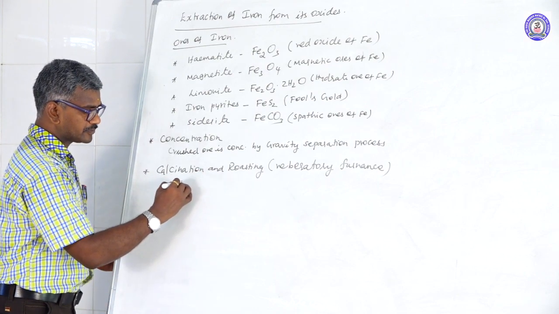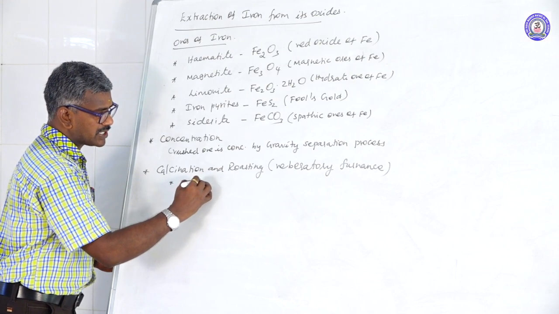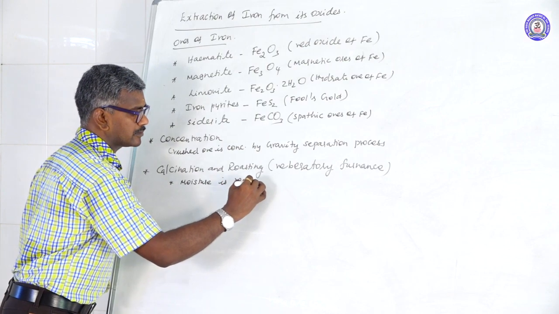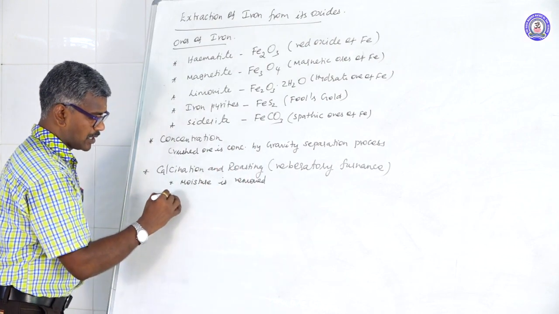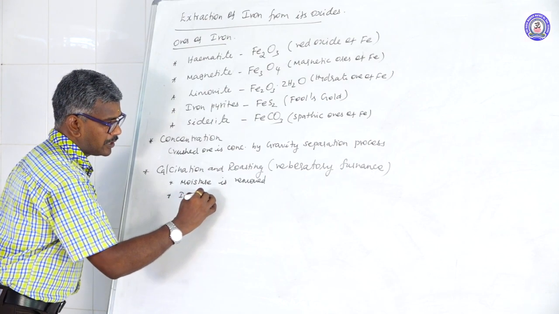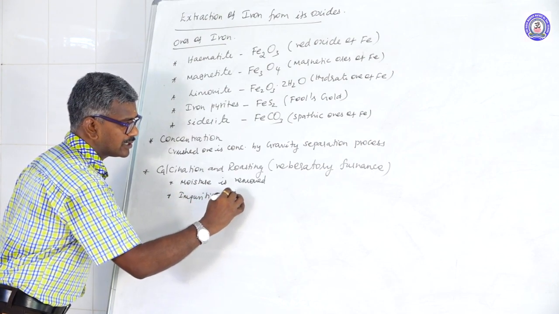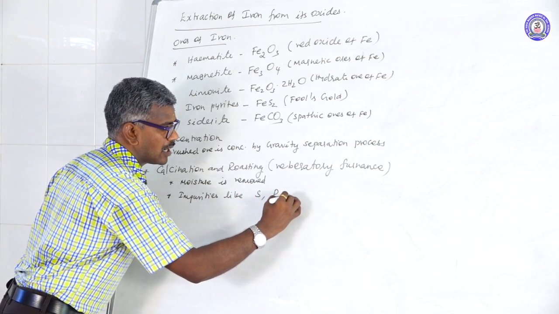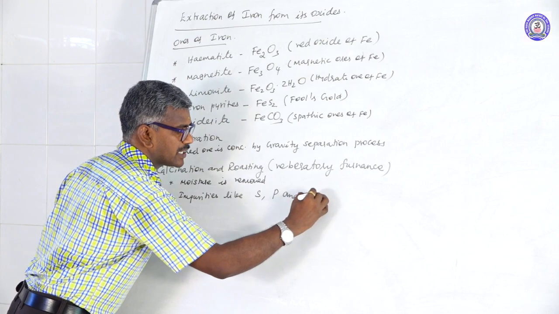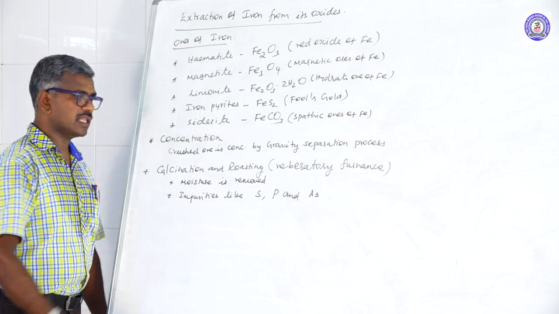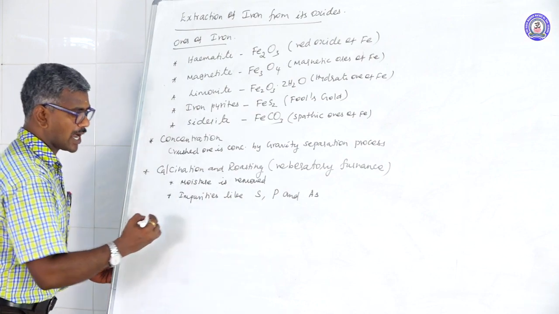Point number 1, moisture is removed. Point number 2, impurities like sulfur, phosphorus and arsenic are formed as volatile oxides. These can be removed as oxides.